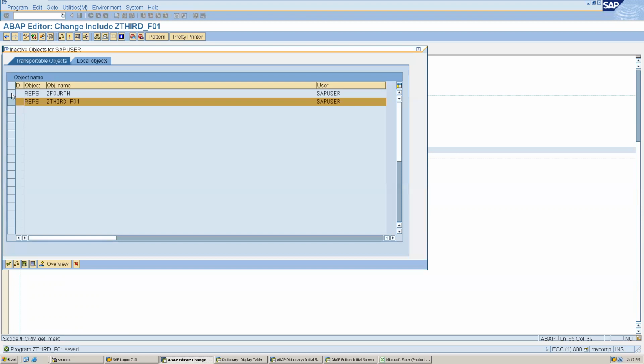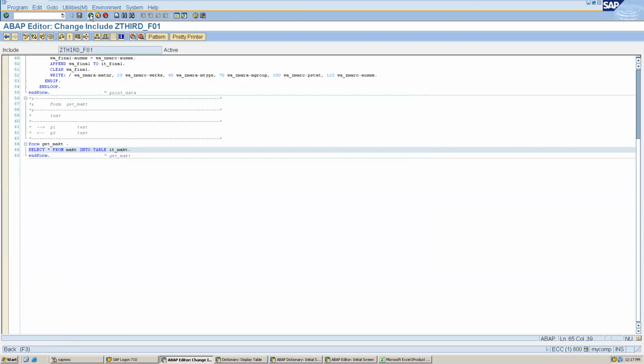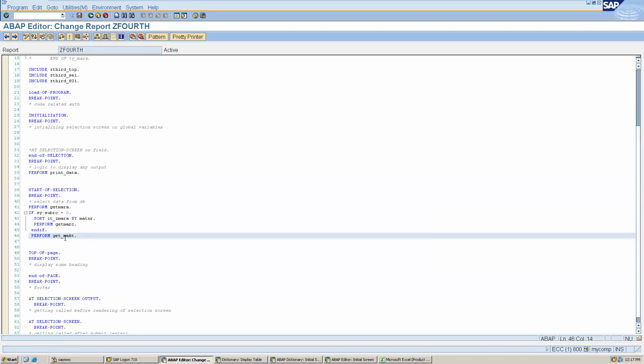Now I can activate both together, and it will select all the data from MAKT. So we have to write the program something like this. Earlier we had written it the wrong way, that's why we have corrected this. Got it? Yes.